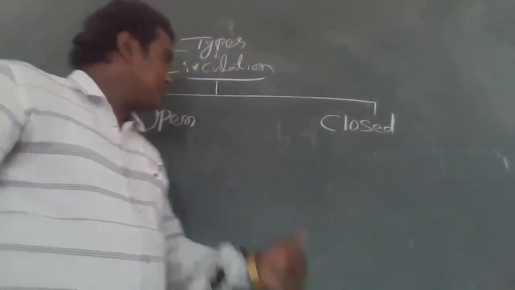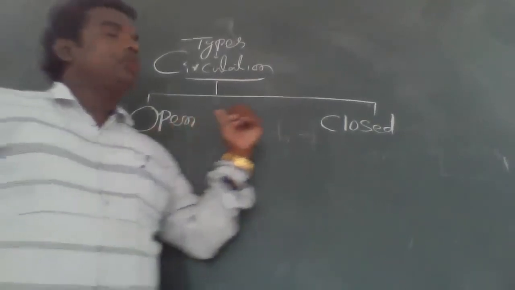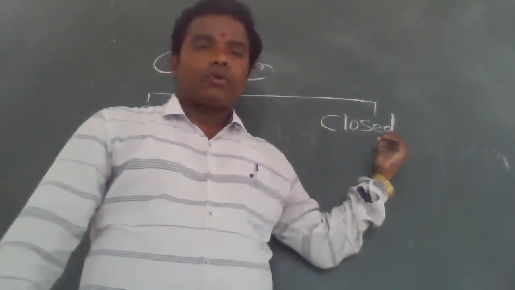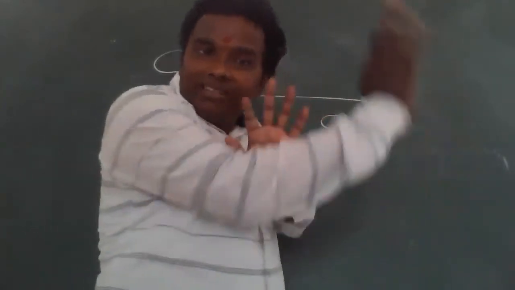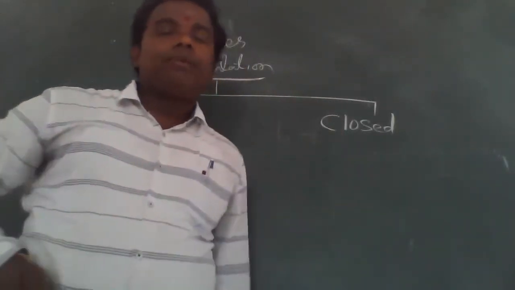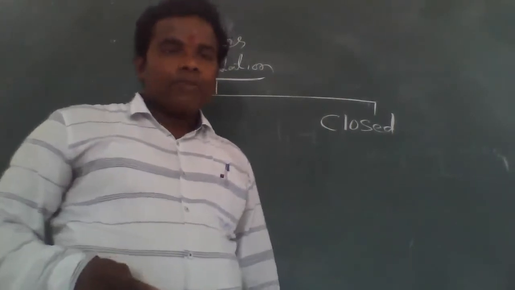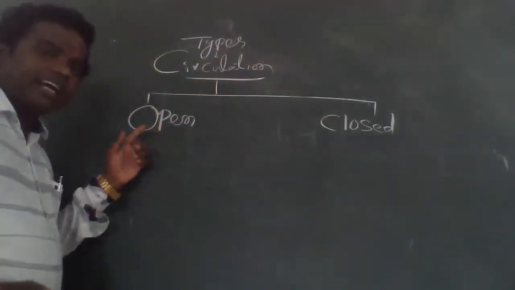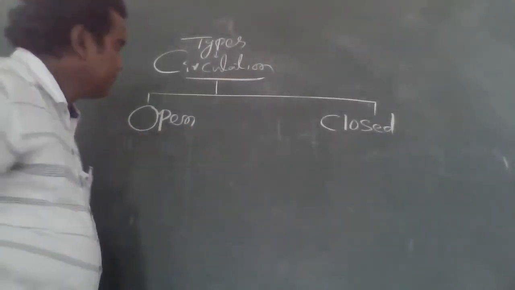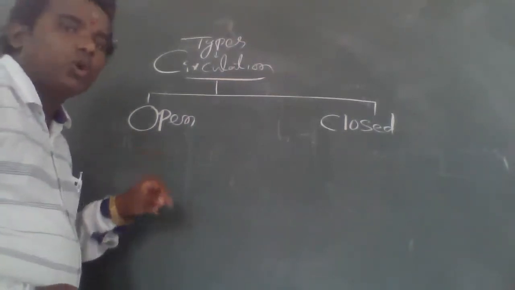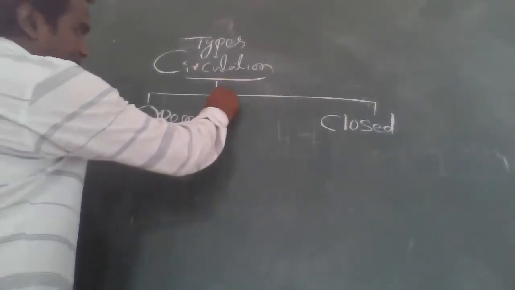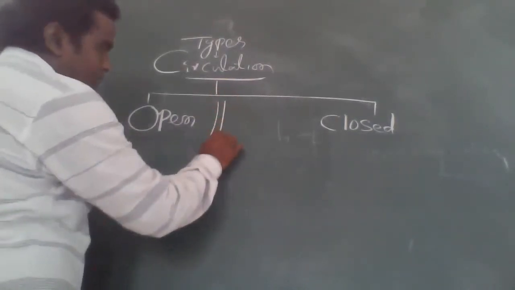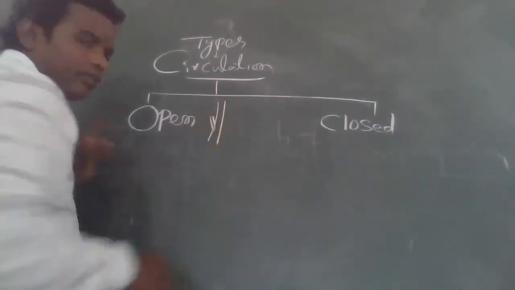That is called open type of circulation. And in closed type of circulation, the blood flows within the blood vessels. Within the blood vessels, very very important. Try to draw the diagram of open type of circulation and closed type of circulation. What is open type? What is closed type? For example, this is